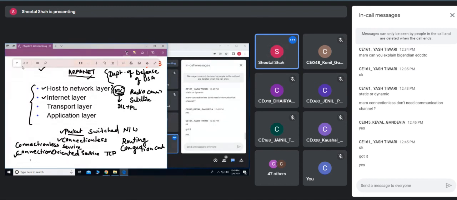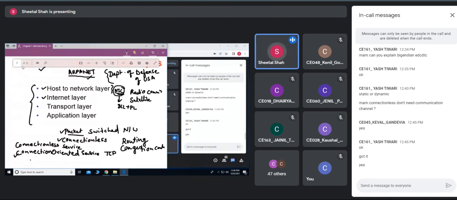Connectionless does not mean that it is connectionless only if a wire is absent. If I want to talk to someone else, I'll dial their number, so a bandwidth would be allocated between host A and host B, and that is nothing but connection oriented. Is it clear?